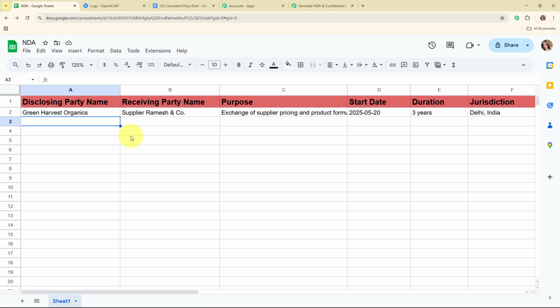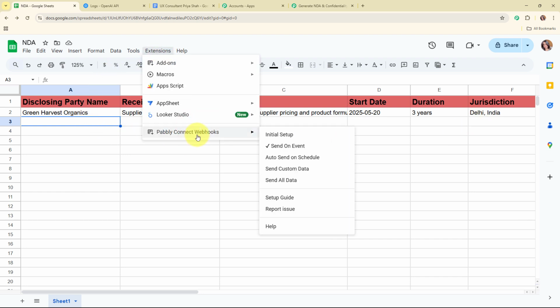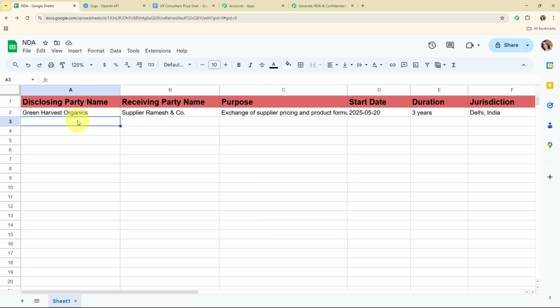Alright, so now here let's go and check it, and here you can see we have received the tick in front of the send on event. That means we have successfully turned it on.